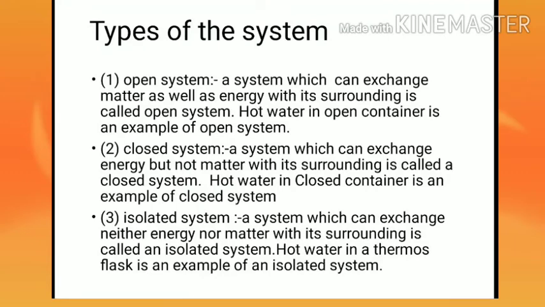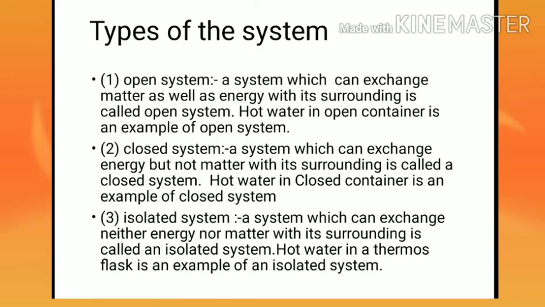The types of system. There are mostly three types of systems. First is the open system. A system which can exchange matter as well as energy with its surroundings is called an open system.